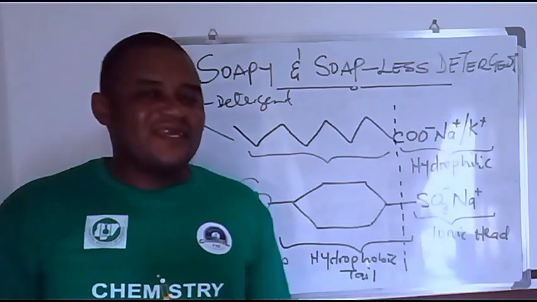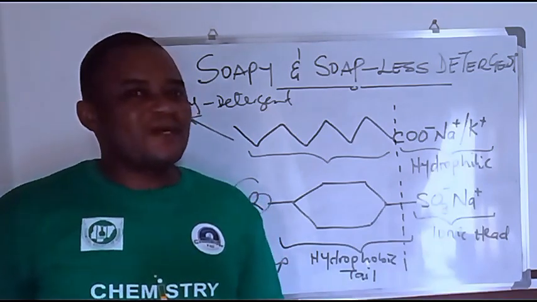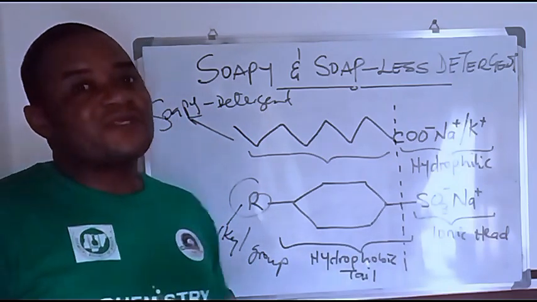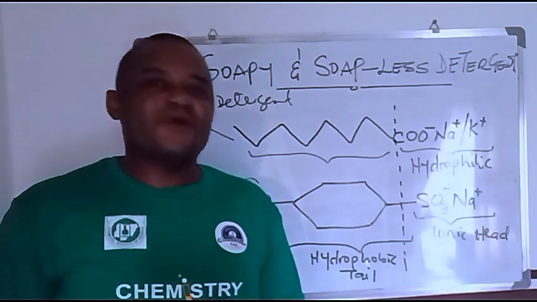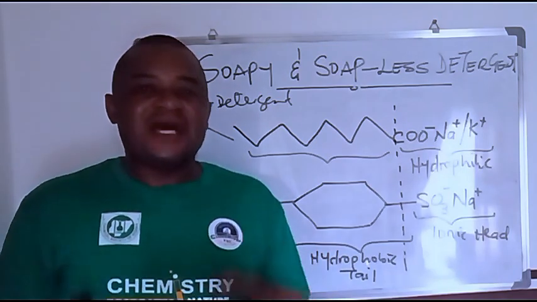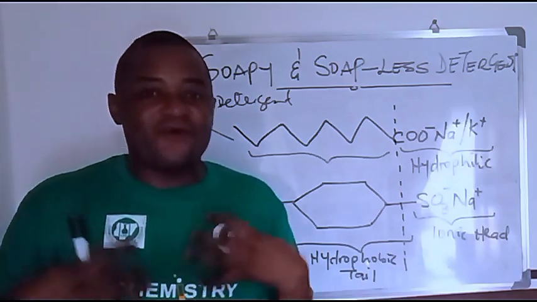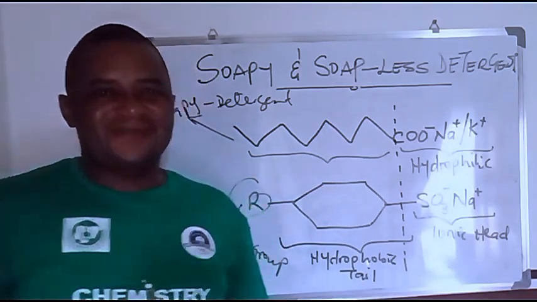And why you buy it is because it is effective both in hard water and soft water. It doesn't form scum because of the presence of the sulfonate ion, which does not allow the binding of calcium and magnesium ion in the process of washing, allowing for what? Allowing for an easy removal of the stain from your material or fabric, forming a better oil in water emulsion.